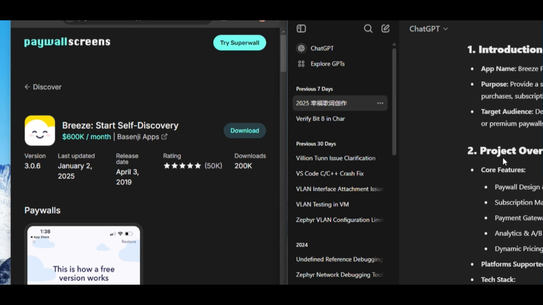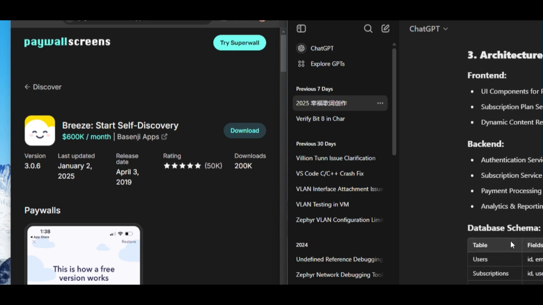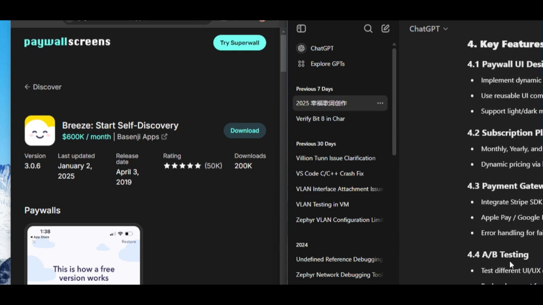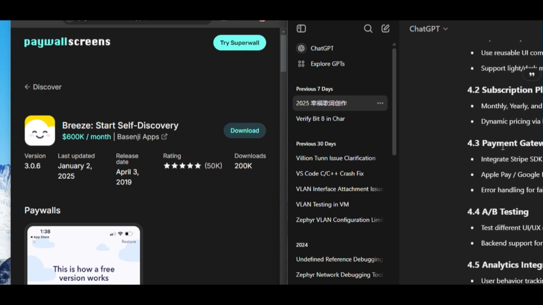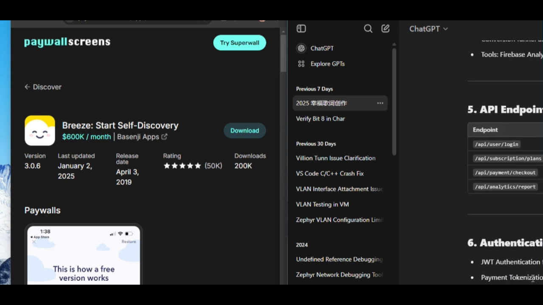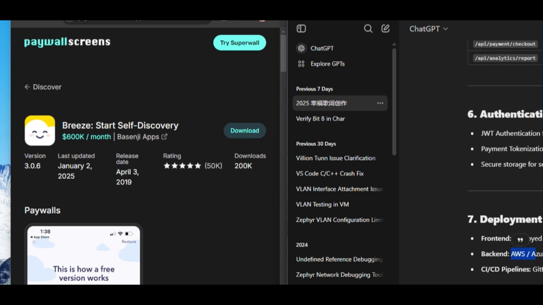Okay, it gave introduction, project overview, architecture design, front and back end, database schema, key feature implementation, paywall UI design, subscription plans, payment gateway integration, A/B testing, analyze endpoints, login, plans, checkout, report, authentication and security, development guide, front end, back end use the AWS, front end use App Store, Google Play, and continuous integration, GitHub.